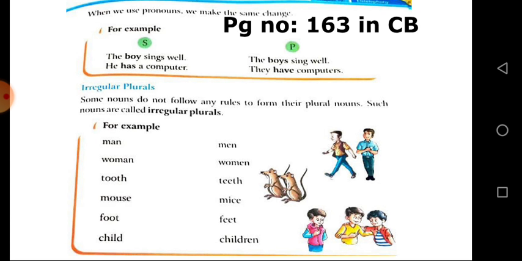Let's see some nouns that are the same in the singular and plural form. Let's see the examples. Sheep, sheep. Aircraft, aircraft. Manners, manners. News, news. Deer, deer. And everybody clear about the singular and plural now? Okay, I hope everybody is clear about the concept of nouns.